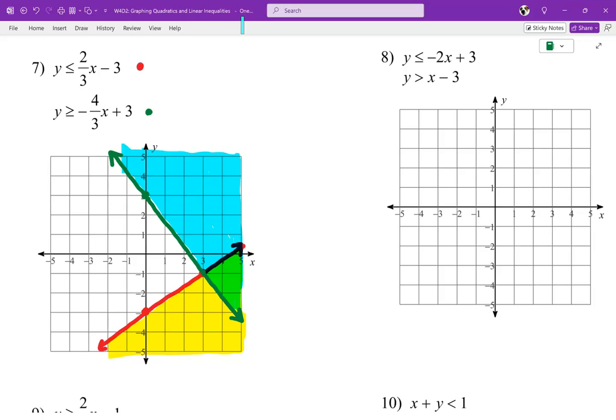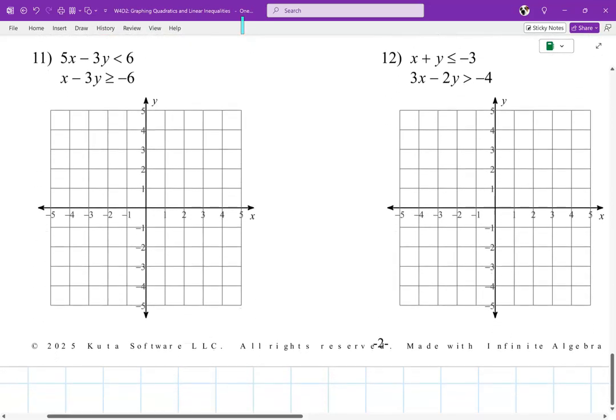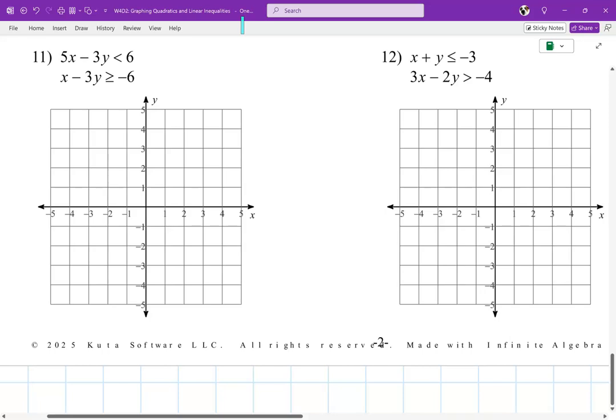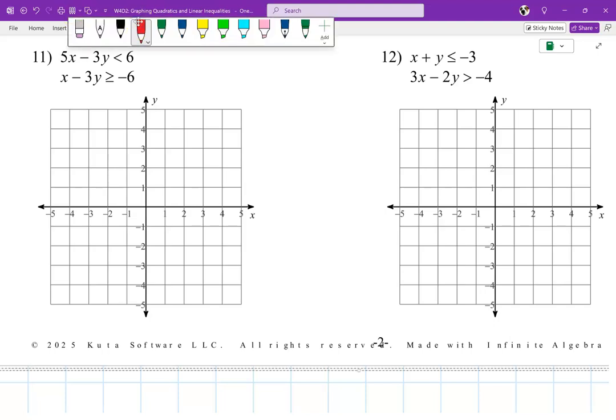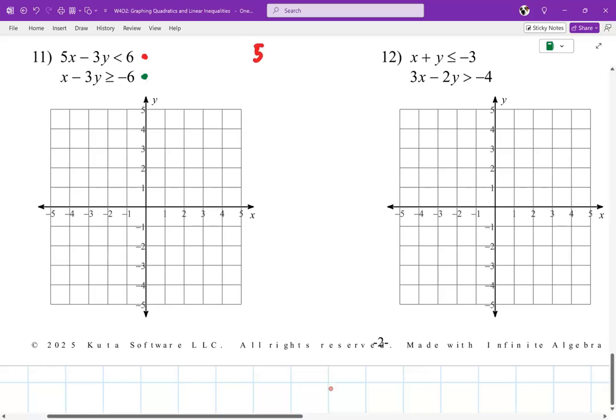The only times these get a little bit tougher is when they're not solved for you. So that's why I want to do number 11. And not because it gets really intensely difficult. It's just because now you have to do a little bit of extra work. Okay? So let's do top one is red, bottom one is green. Okay, I'll do the work in red and green. That way you can see which one was which. So here we go. 5x minus 3y is less than 6. Sorry, not -6, +6.